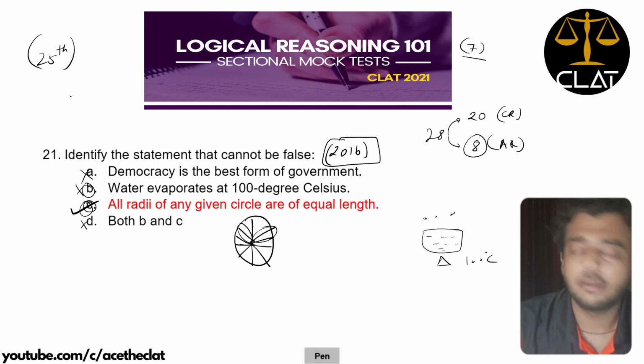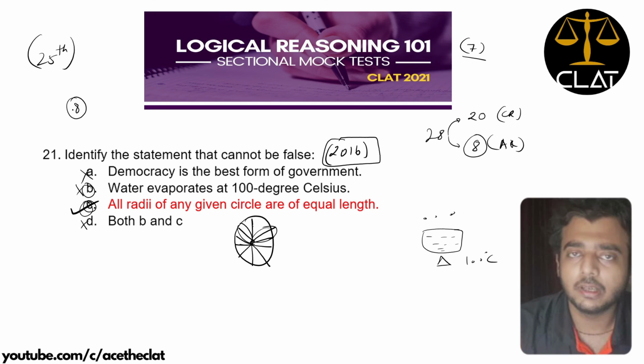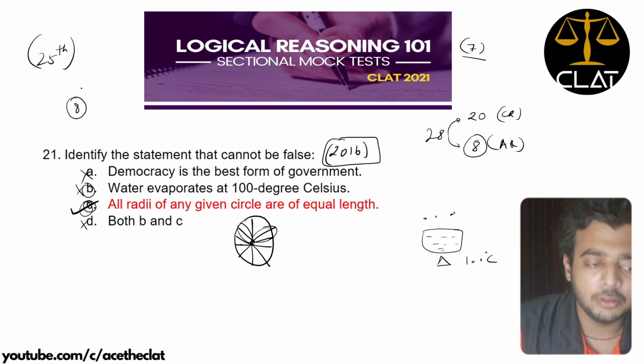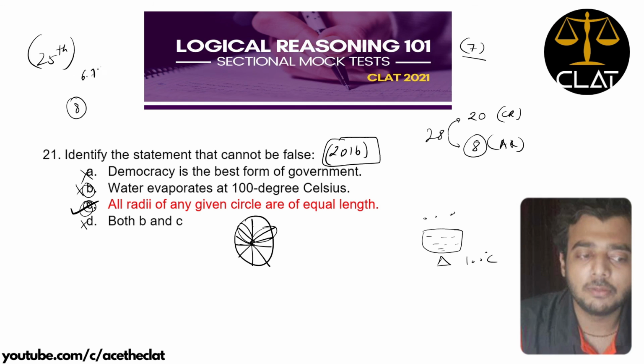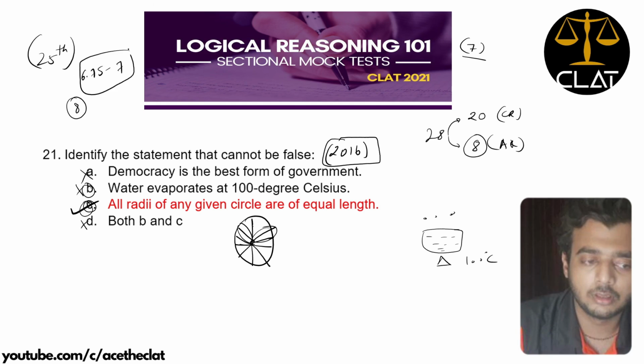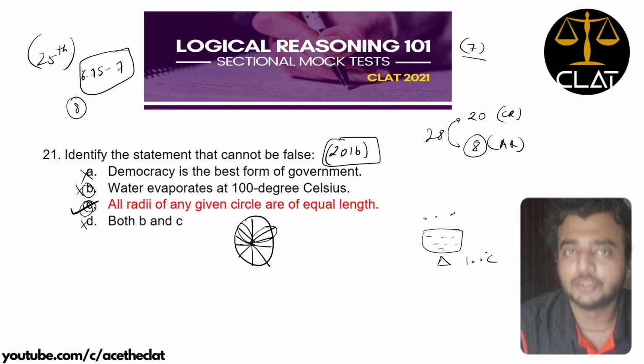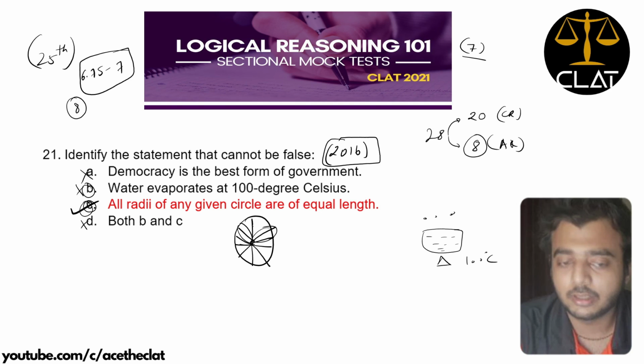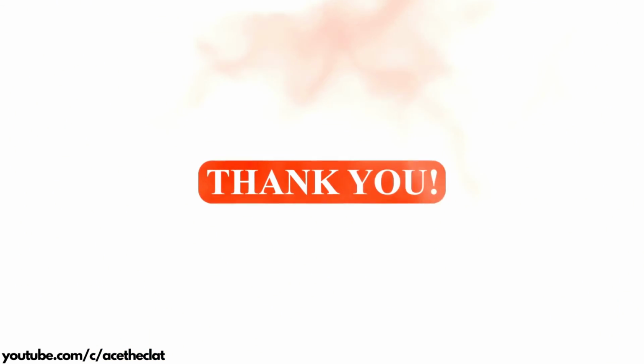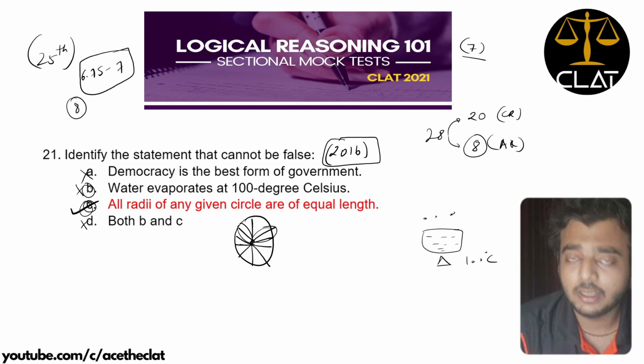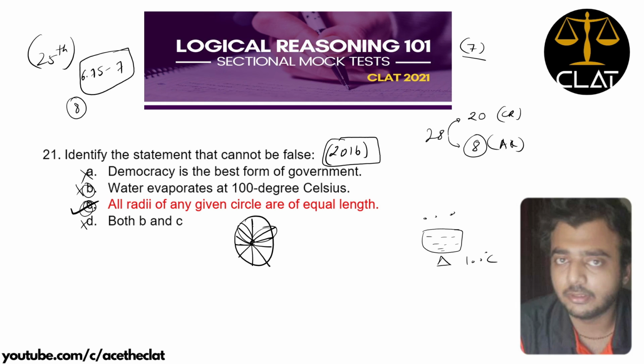A very good score would be 8, all correct, and a good score would be 6.75 or 7, right? So I'll see you in the next one. This was the explanation for analytical reasoning of the Logical Reasoning 101 section mock test number 7. I will see you again in the explanations of critical reasoning. Okay, goodbye and all the best.